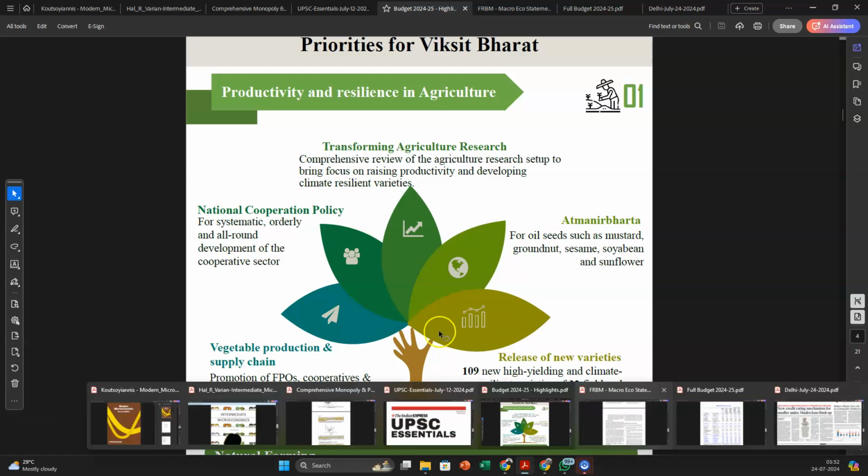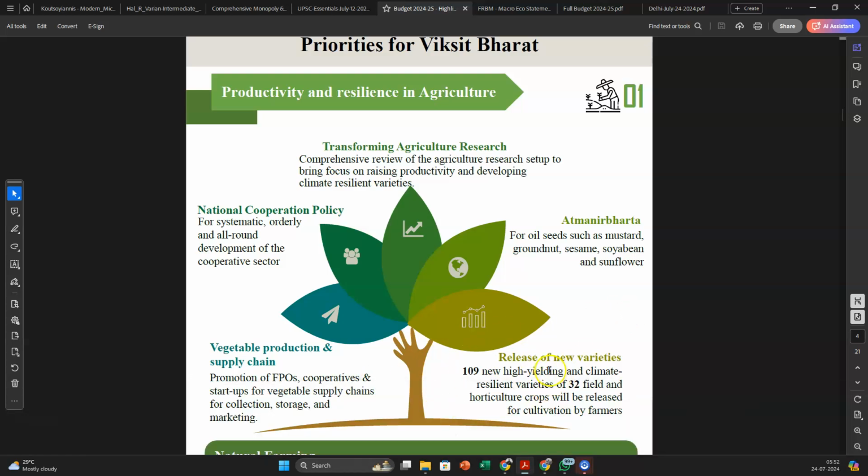and then cultivated by farmers. This can only happen if we increase the agri research. So we need better research through which we invest in seeds, we invest in fertilizers, we invest in irrigation. These are the areas where we invest. And if you remember the data that we had talked about earlier as well, we are only spending around 0.6% of agri GDP.